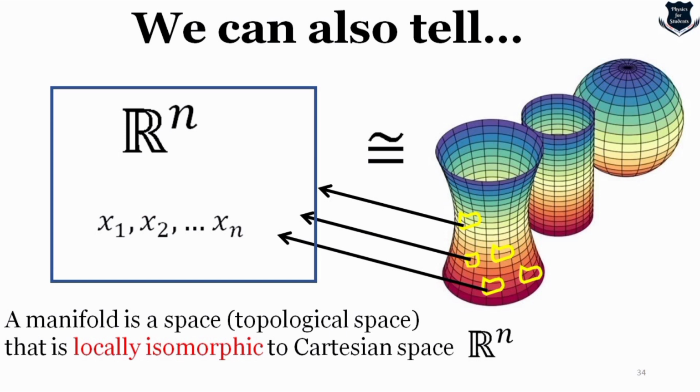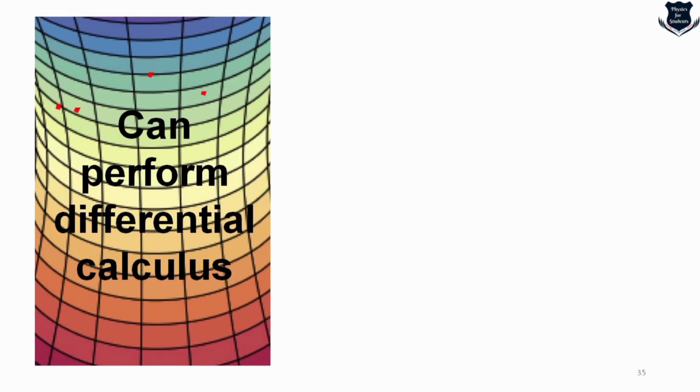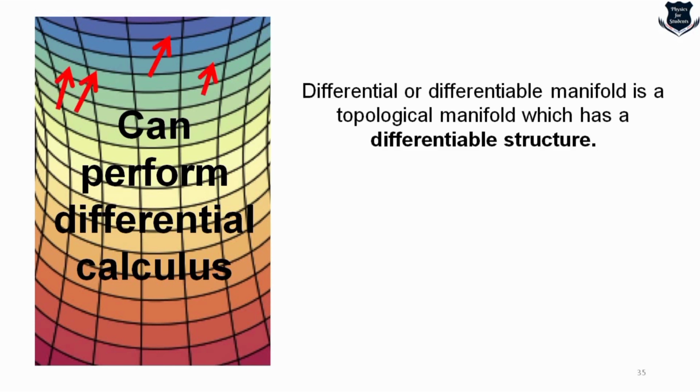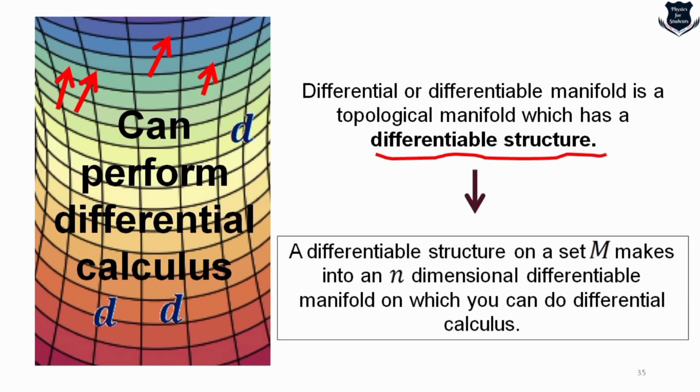So a manifold, which is a space, I have shown you this sphere and this hyperboloid and cylinder, when it is broken up and we are using the rules of calculus, that means it is called locally isomorphic to Rn. So this is the surface on which we can perform differential calculus. So a differential or differentiable manifold is something which has got a differentiable structure. You see I have used D just to denote that yes, we use calculus. This is a differentiable structure on a set M, which makes it possible to do differential calculus.